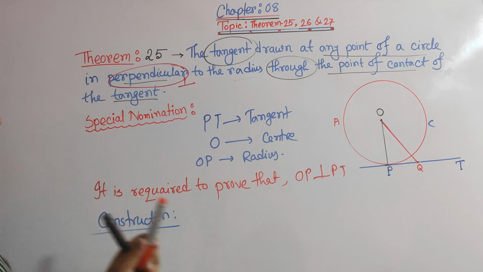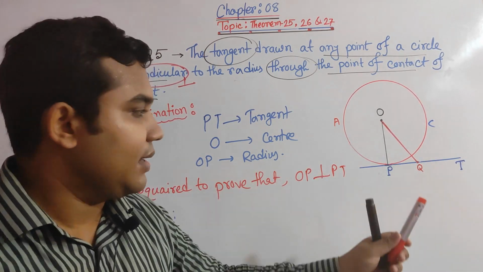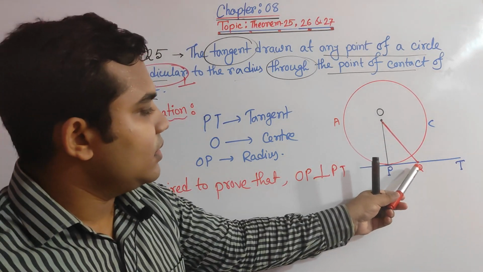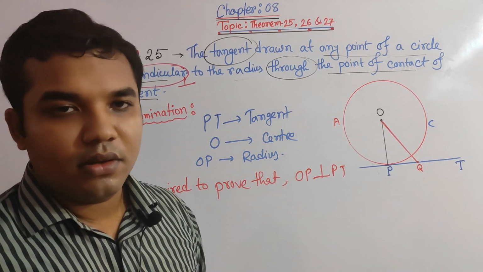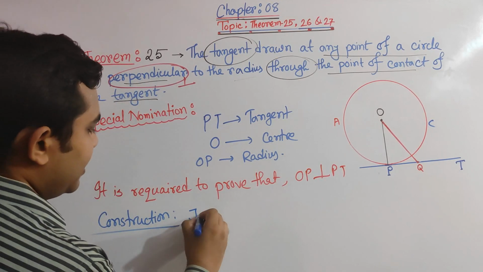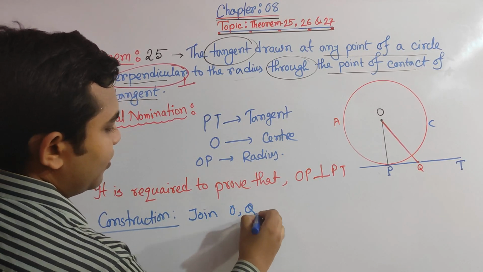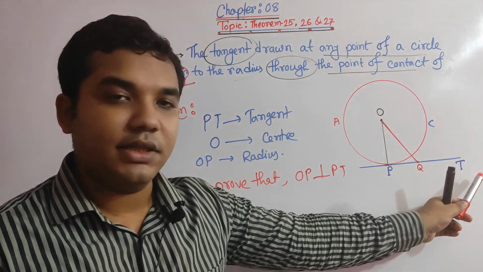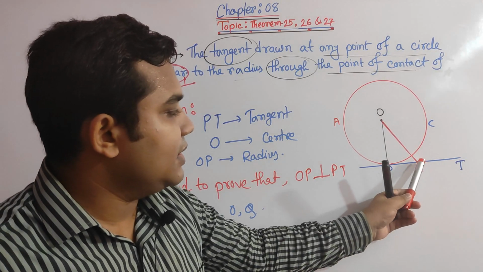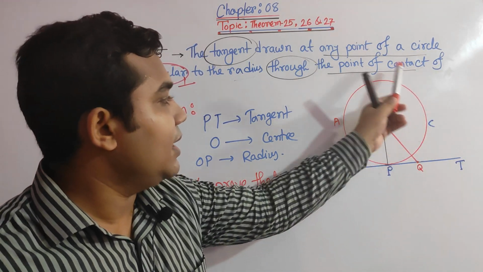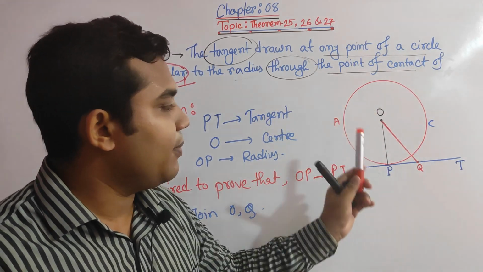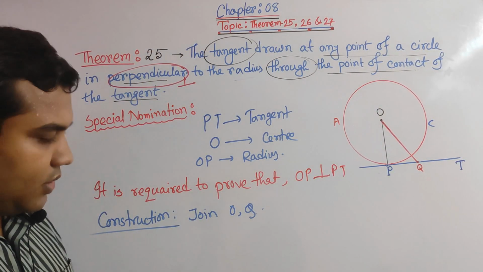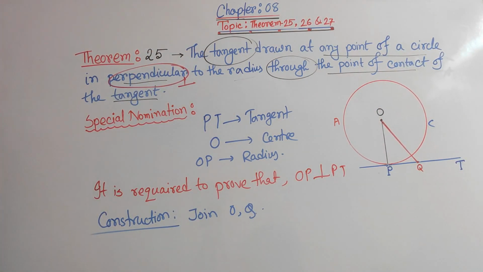The construction is, let us assume that any point, like Q, is on the tangent PT, where this Q should be joined with O. So our construction can be: join OQ, where the point Q is on the tangent PT, not on the circle, because on the circle the point is only one, that is P, which is known as the point of contact. Now we move on to our proof part.